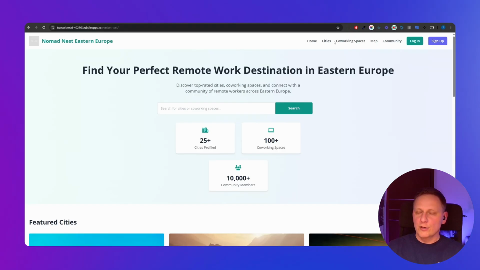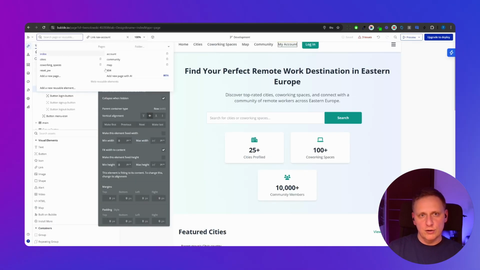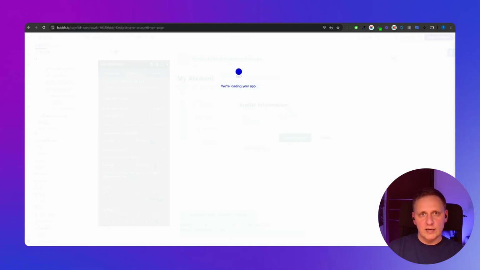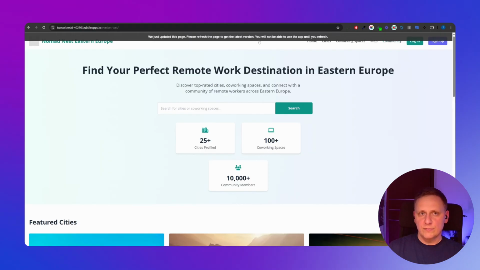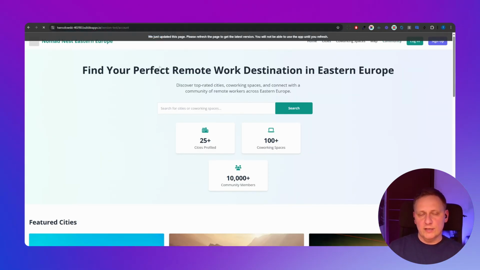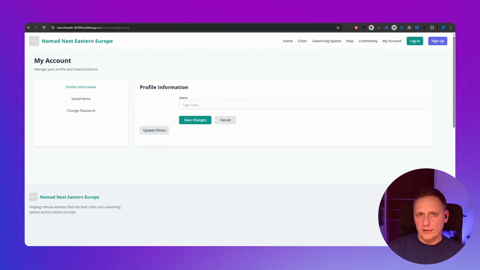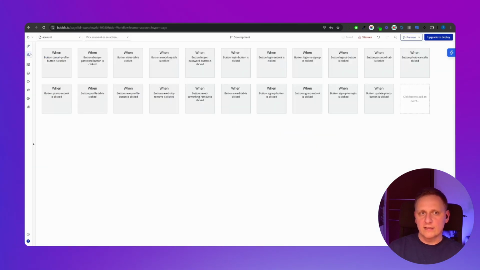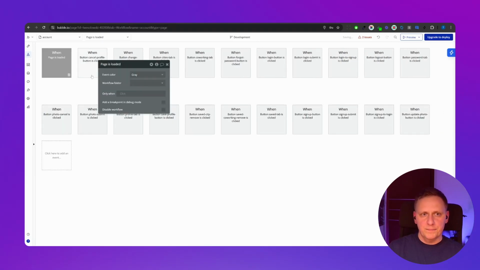So you need a little bit of knowledge of how to play around with Bubble elements, but not that much if you were about to create this page from scratch, right? And for example, the logic of the account page, because right now this is invisible, but I can still access this page when I open it. So I need to add the logic manually when the page is loaded.